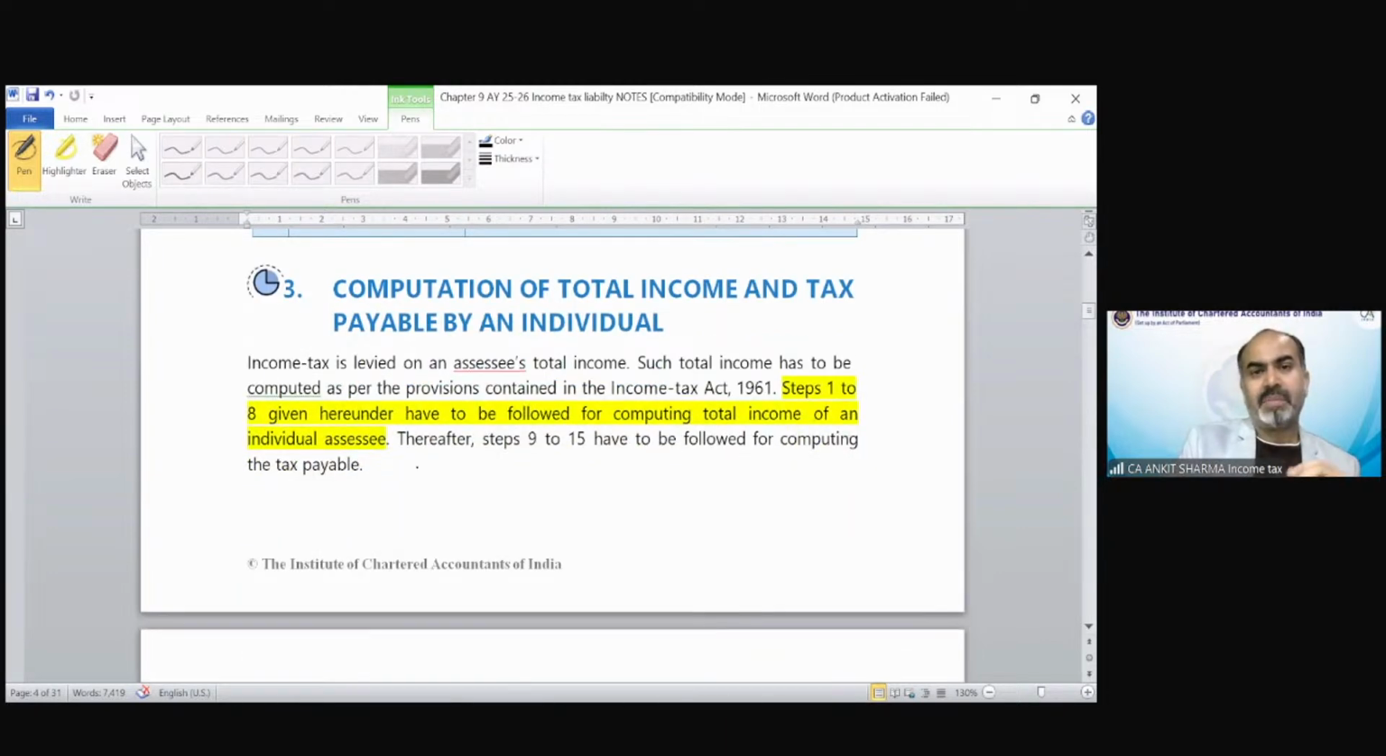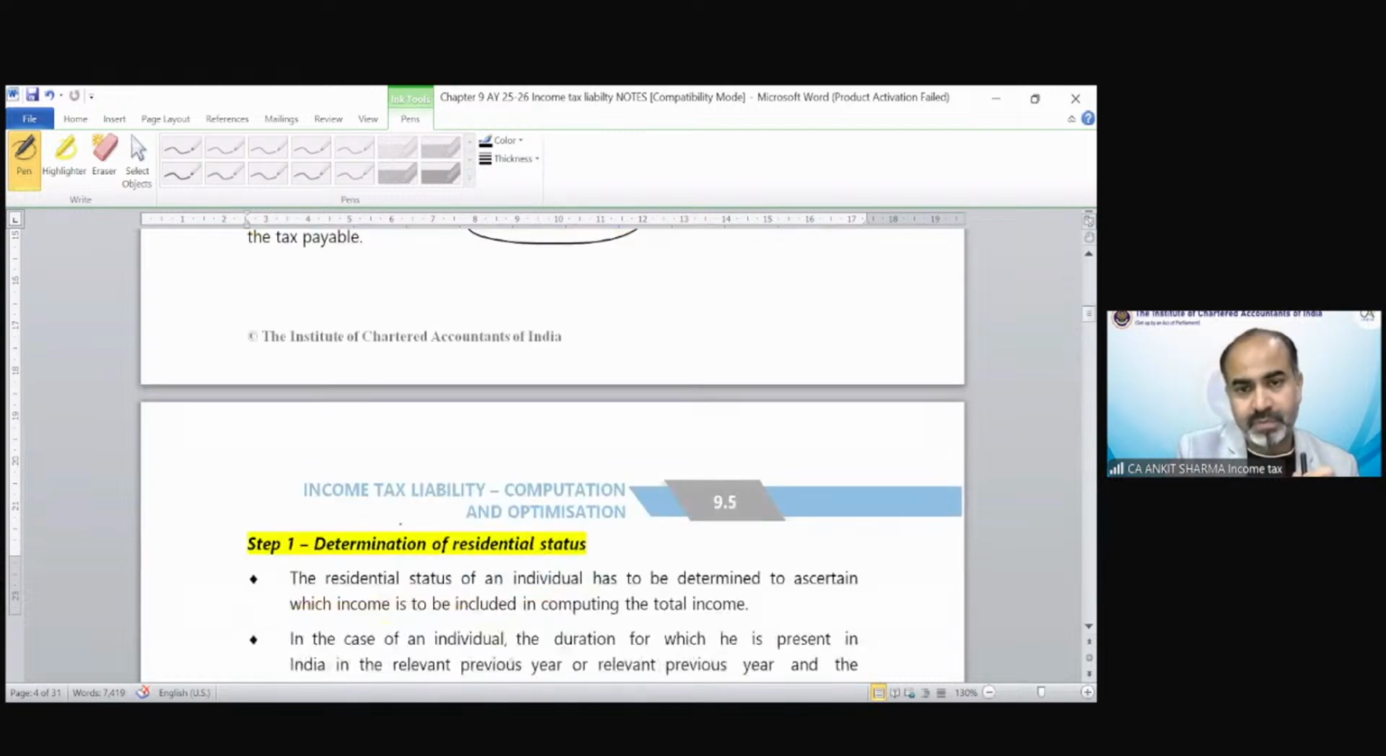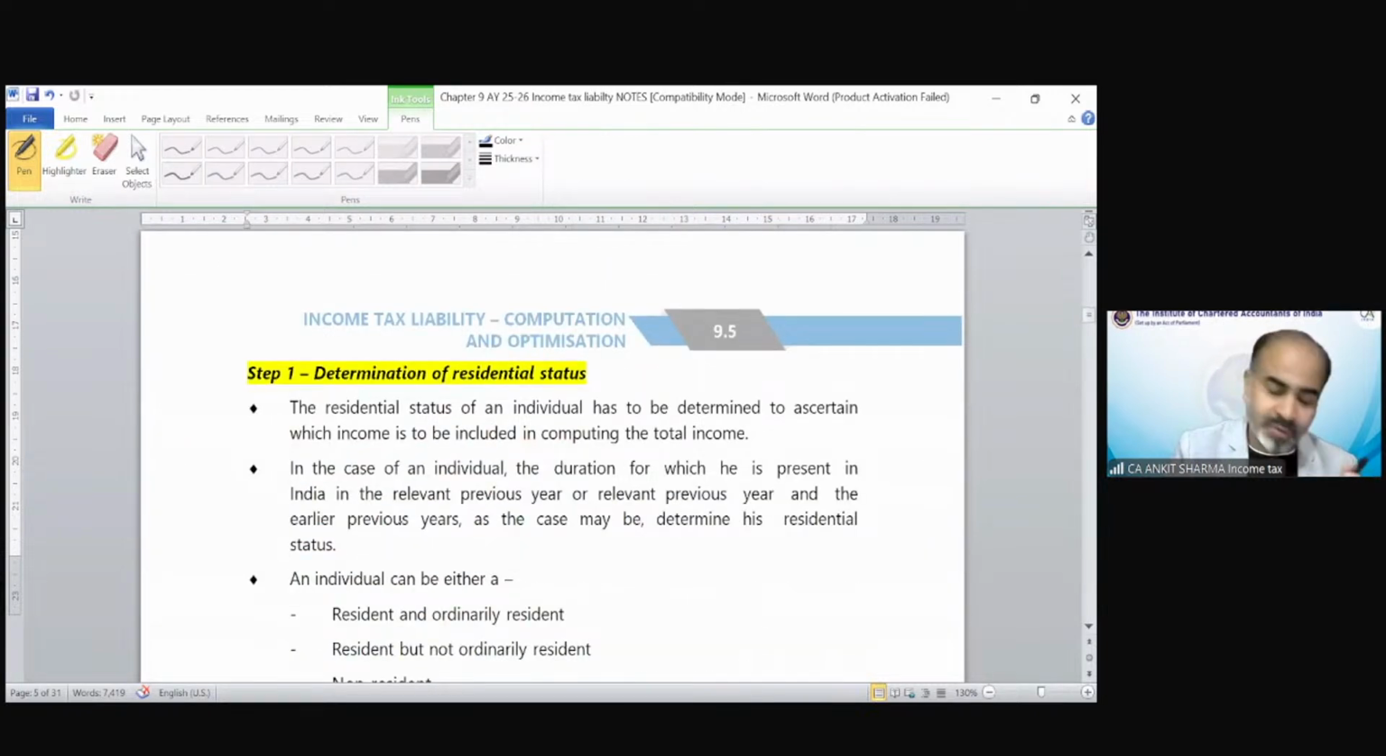Computation of total income and tax payable by an individual. It says you have to follow step number 1 till step number 8 for computing total income of an assessee. And from step number 9 to 15, we will tell how to calculate tax on such total income. So what are the steps? Of course, those steps are exactly the same as we have gone through with the provisions chapter wise.